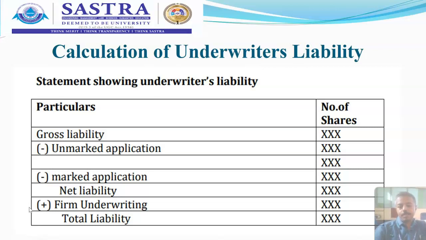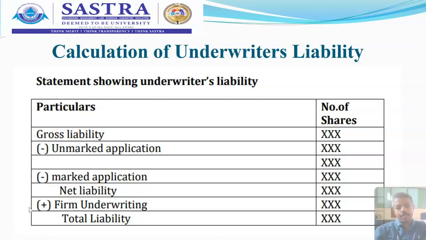It starts with a particular number of shares. The first item is gross liability as per the underwriting agreement. What is the gross liability of that underwriting company to get shares issued to the public? Total liability of the underwriting company, so and so shares. Subtract the unmarked applications, if anything. Before that, we will discuss what is marked and what is unmarked application, and I will tell you with an example.